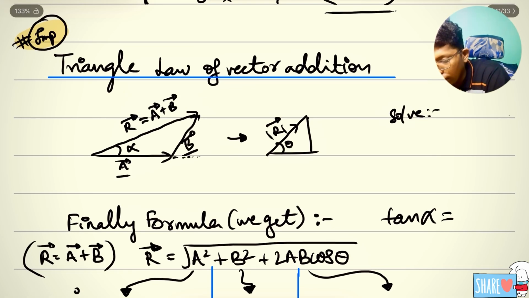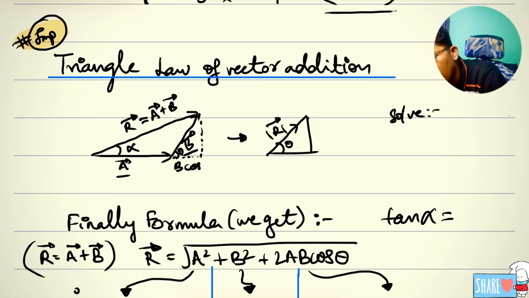Just draw like this and make it. What I should do is take the component as theta here, the component which is making an angle with that. What you should do? B cos theta, B sin theta. Simple, right? Theta means B sin theta. Okay, sir. Sorry.